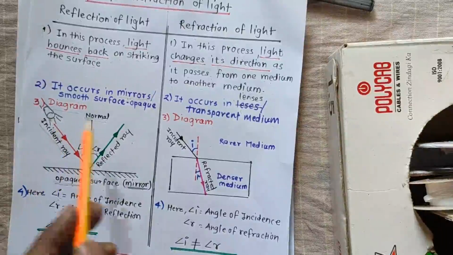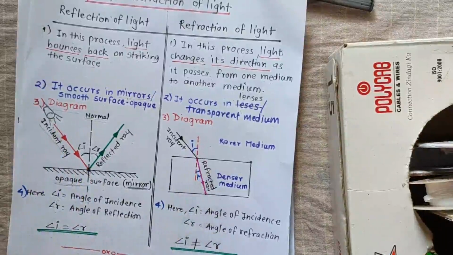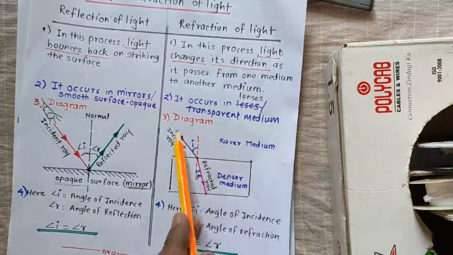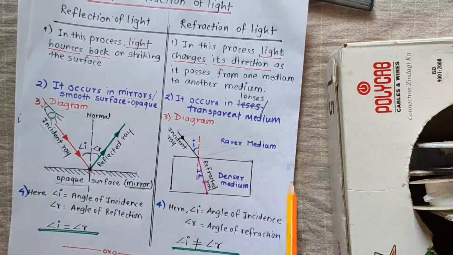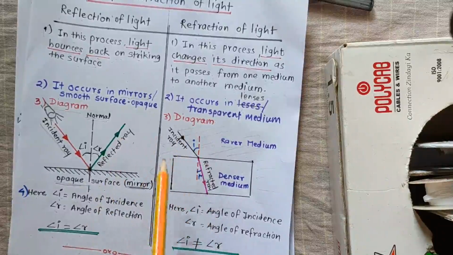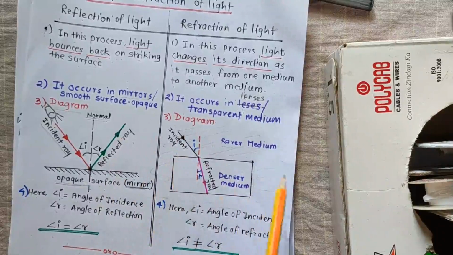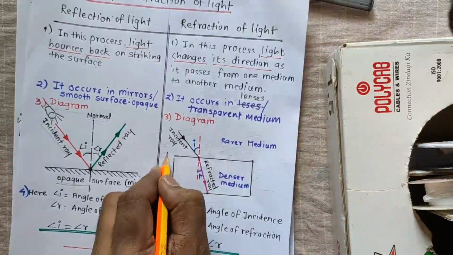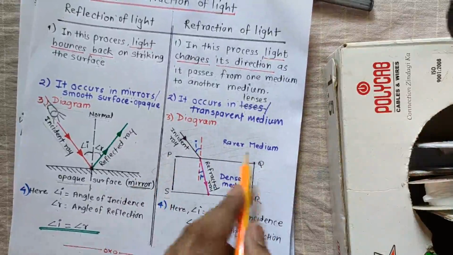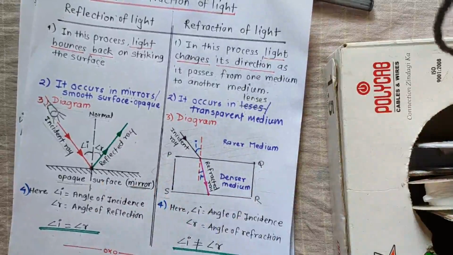In the diagram of refraction of light, the surface we have taken is not an opaque one. For example, this portion is the rarer medium. Let's consider this as air. Air is one of the media, and this is our glass slab, PQRS.